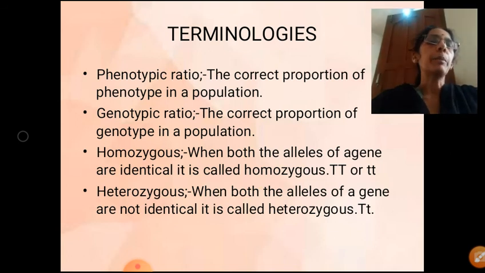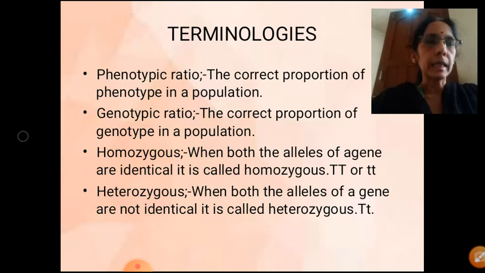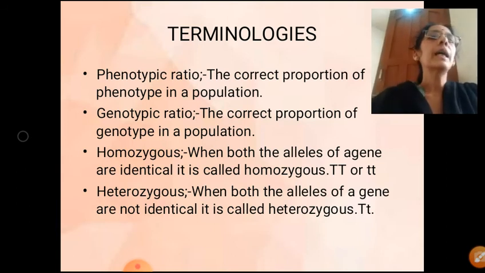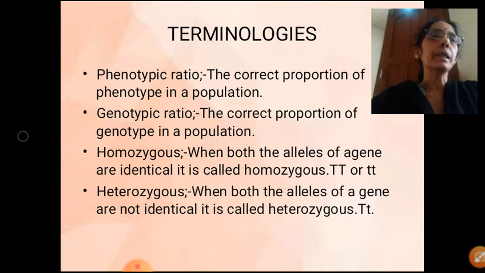Now phenotypic ratio. Ratio means here the correct proportion of phenotype in a population. Let us take your class as a population. We have near about 40 members, let us consider. Among them 35 are tall and 5 are short.